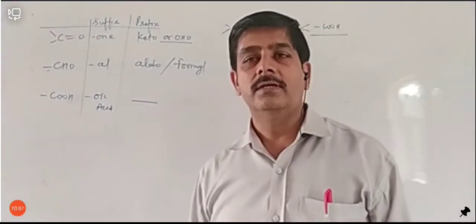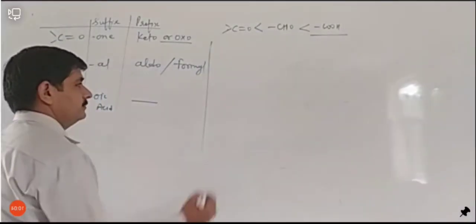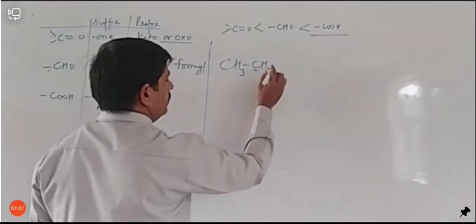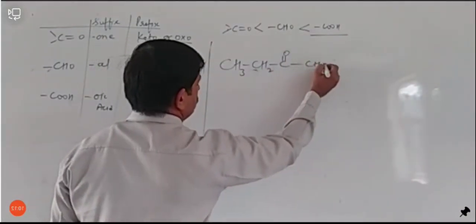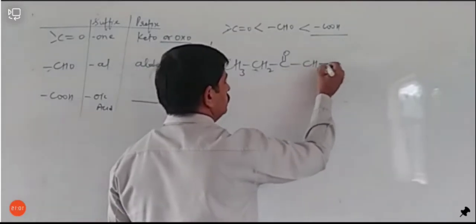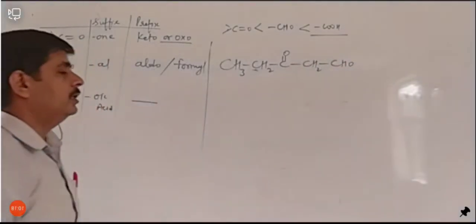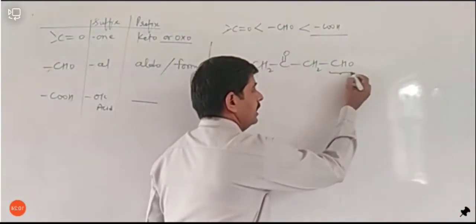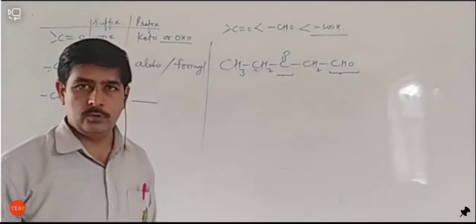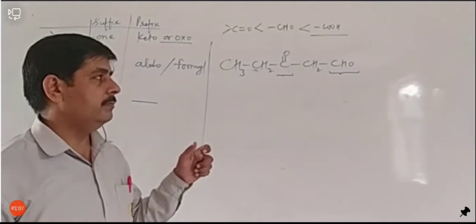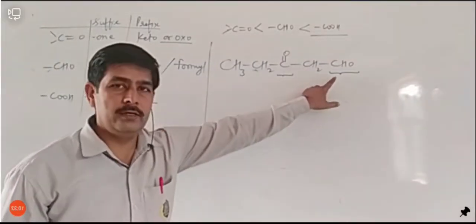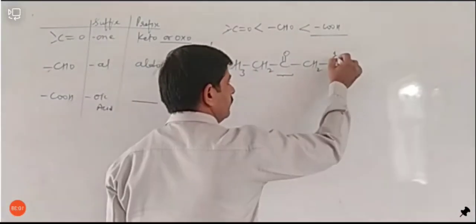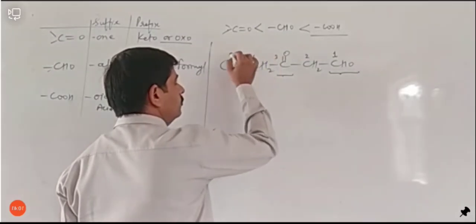Okay, so let's see some examples. चलिए, so first example is CH3, CH2, CO, CHO. Okay, so just see this compound. In this compound, you have one aldehyde group and another ketonic group. Okay, so how will we name them? As we can see that CHO group gets the highest priority and it is also at the corner. So we will start our counting from here: 1, 2, 3, 4 and 5.